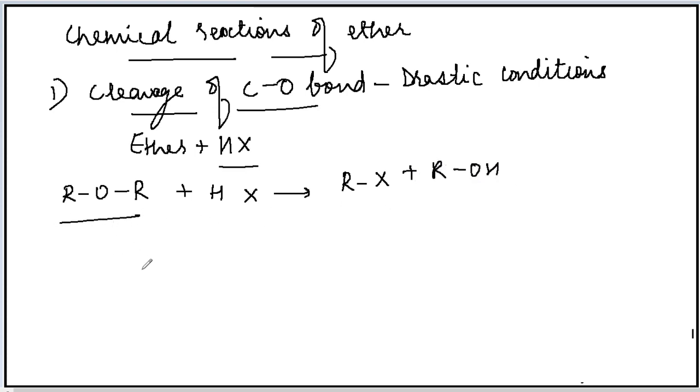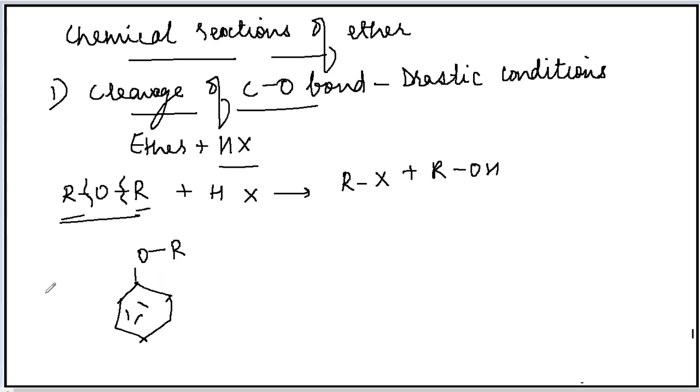In case of alkyl aryl ether, here this is a symmetrical dialkyl ether, so whichever bond breaks, the same product will be formed. Both the alkyl groups are the same. Here in the alkyl aryl ether, one is an alkyl group, another is an aryl group. Depending upon which carbon-oxygen bond undergoes cleavage, the product formed will be different.